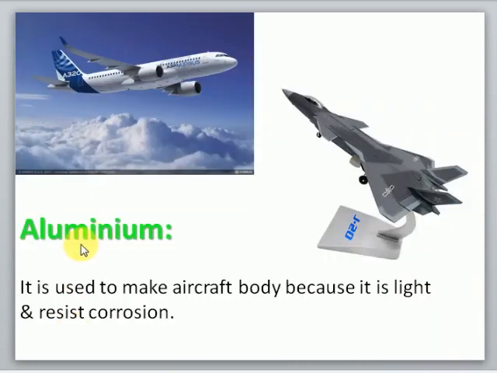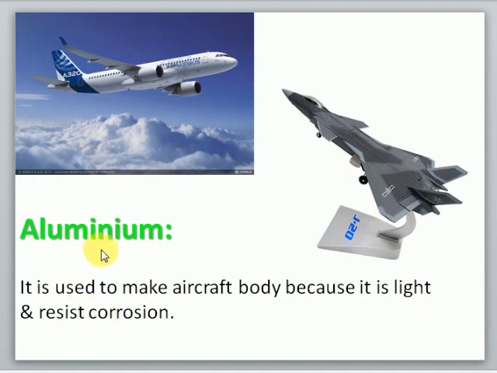The next metal is aluminum. Aluminum is used to make aircraft body because it is light and resists corrosion. To make the body of aircrafts, we need a metal which is light as well as strong. So aluminum has both the properties, as it is a very light metal and it is strong as well. Strong in a sense that it resists corrosion, means it does not get corroded by atmospheric action.